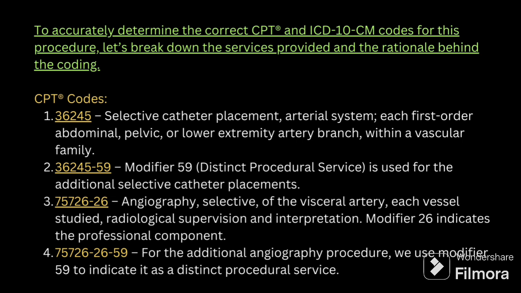CPT code, first we will be giving 36245, that is selective catheter placement, arterial system, first order, abdominal, pelvic or lower extremity with vascular family. And 36245 with modifier 59, here the 59 modifier is used for additional selective catheter placement. And 75726 with modifier 26, here angiography selective of visceral artery, each vessel studied under radiological supervision and interpretation.